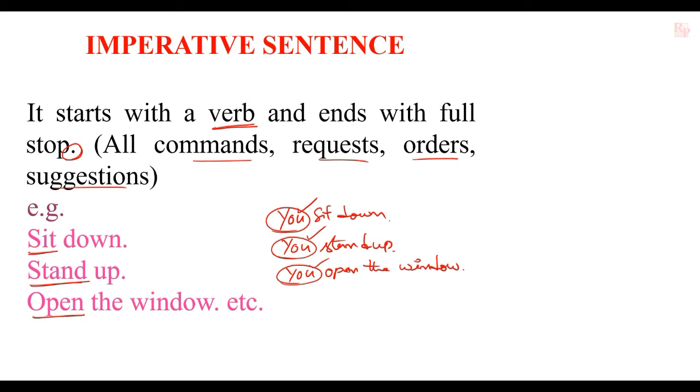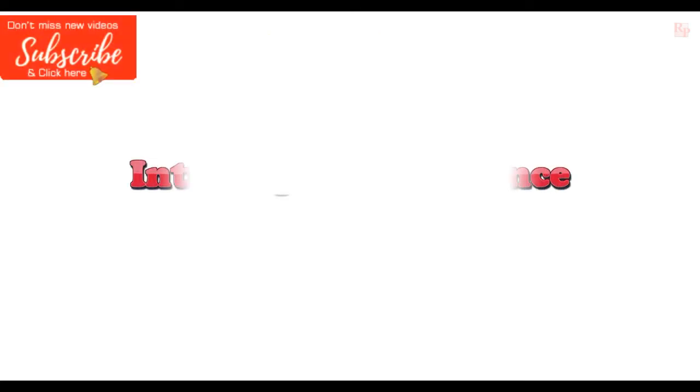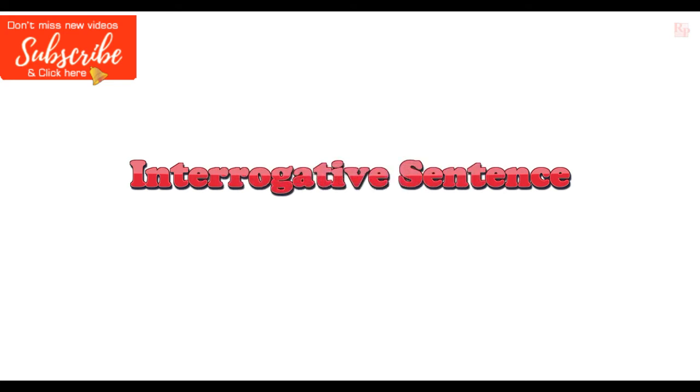That's why the sentence starts with a verb, but you is a subject. It is always understood but not mentioned at the beginning of the sentence. So like that we can write imperative sentences. All commands, requests, orders and suggestions are under this sentence. Next sentence is interrogative sentence.